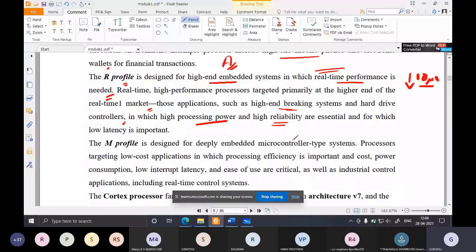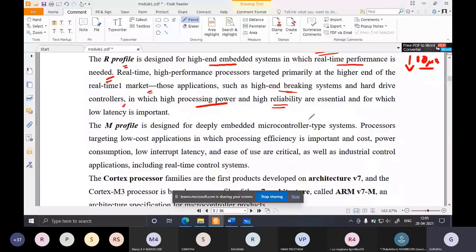Then only you can say that the brakes of your vehicle are reliable, because every time you apply them, they respond properly. Otherwise, it is not reliable. Similarly, there are some persons who are not reliable. Whatever work you assign to them, they will not bother to complete it. So they are not reliable persons.